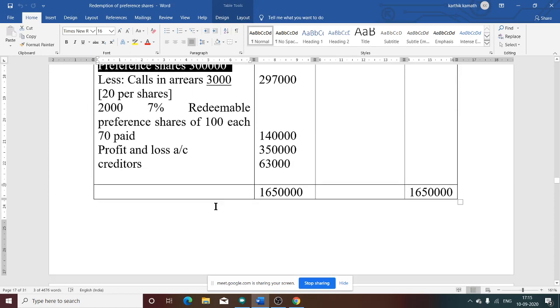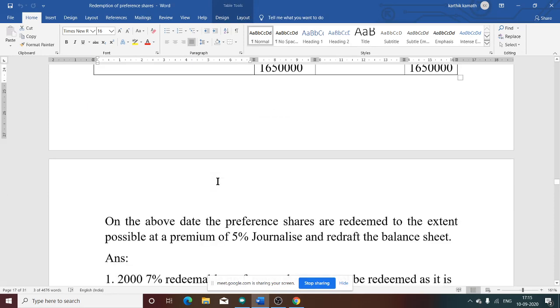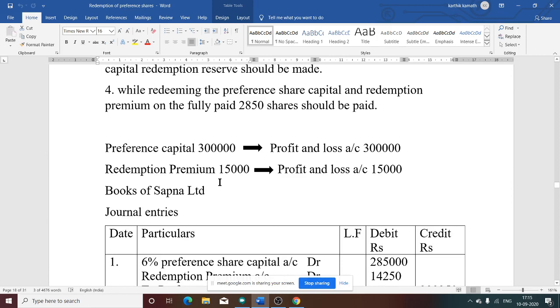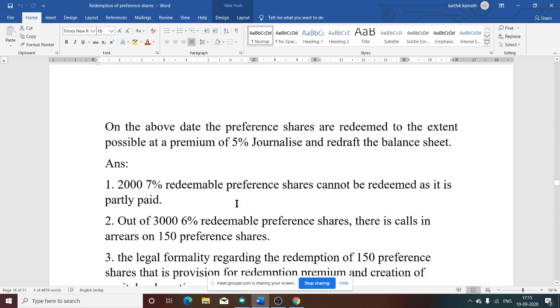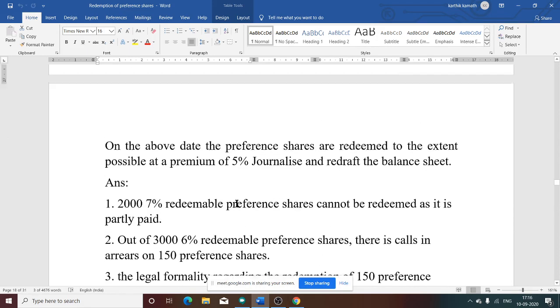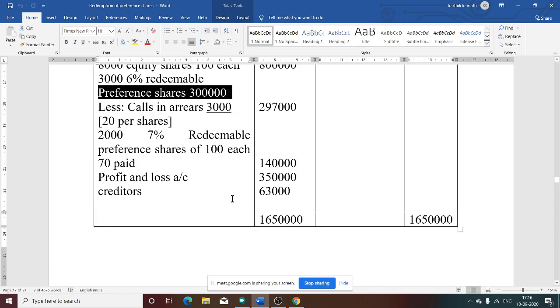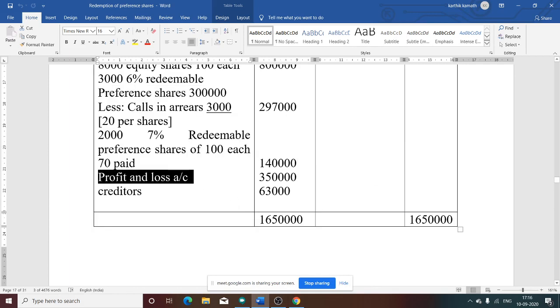And what about the second preference share? That is not considered. Partly paid, not considered. So preference share capital 3 lakh is given in the problem. How will the company pay? Whether there is a fresh issue mentioned, no fresh issue information is given in the problem. Whether there is a general reserve, no general reserve is given in the problem. Only information we have is profit. Profit and loss account, that is 3,50,000, is given in the problem.